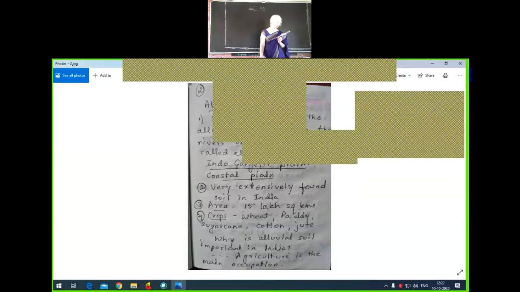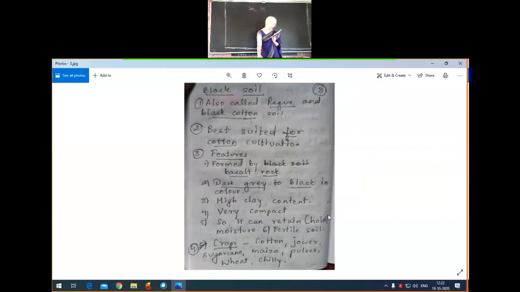Yes, you can see here how is black soil formed and what are the other names. It is also called black redwood soil, or it is also called cotton soil. Then features I have explained you already. Which are the crops grown? That is also told. Cotton, wheat, okay. Then your ragi, then your jowar, jute, all these things, sugarcane, all these things grow better in this soil.